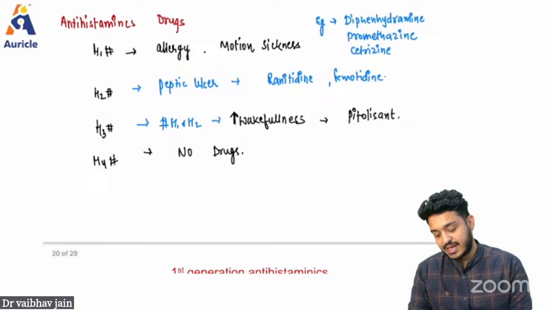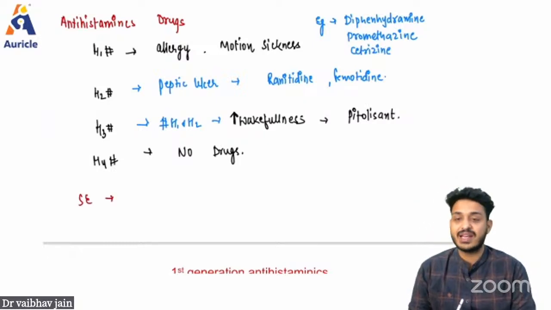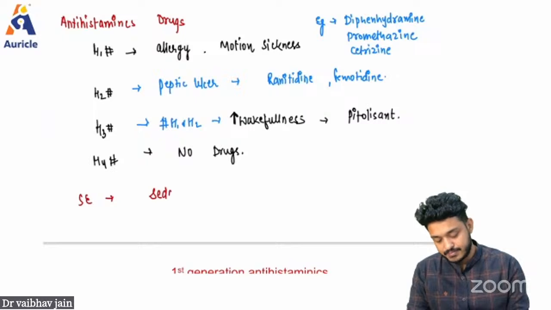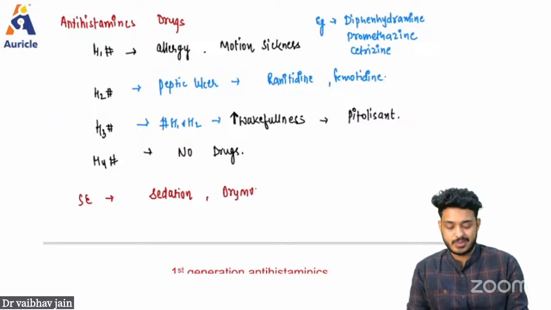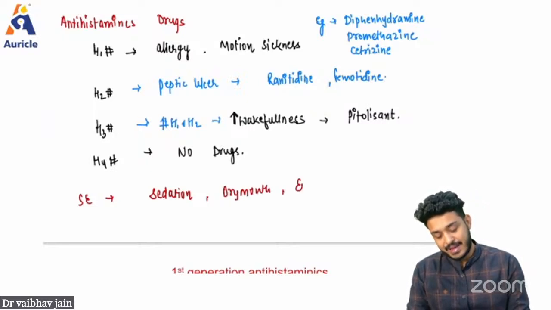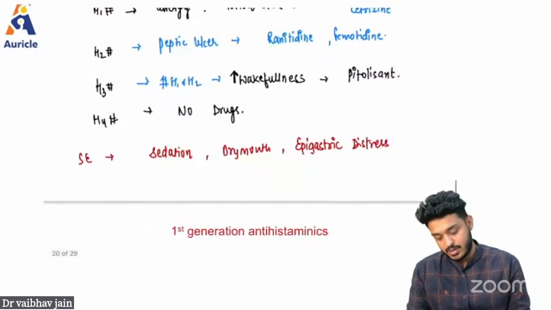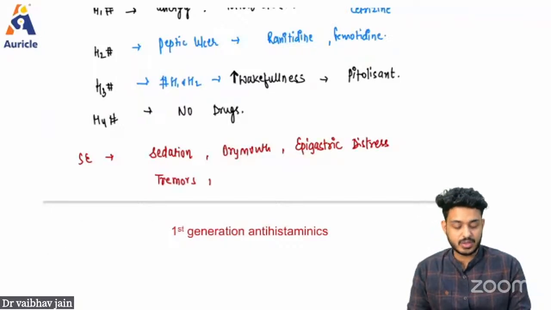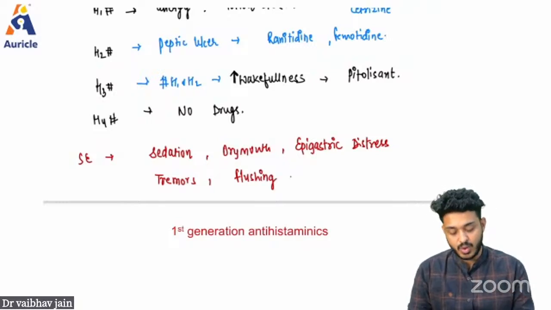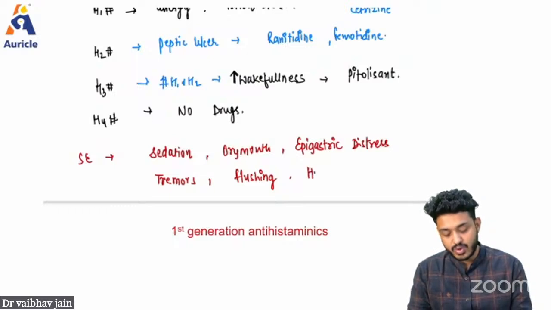What are the specific side effects that you will be getting because of these antihistaminics? You can get sedation, you can get dry mouth, you can have epigastric distress. In higher doses, it can even cause tremors. It can cause flushing in the body, flushing because of vasodilation. Bronchoconstriction can lead to dyspnea. The patient can even have hypotension.